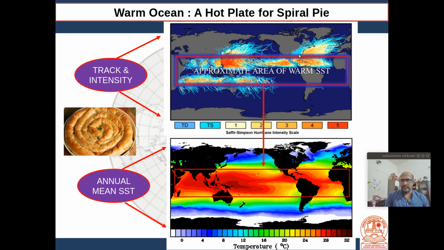This is the previous image, and if you look at the SST distribution, you can find that wherever the SST contours exceed 27 degrees Celsius, those are the breeding grounds for cyclogenesis, where the cyclones initially form. That means cyclogenesis mostly happens over regions where the sea surface temperature is greater than 27 degrees Celsius. That is the fundamental thing regarding tropical cyclones.